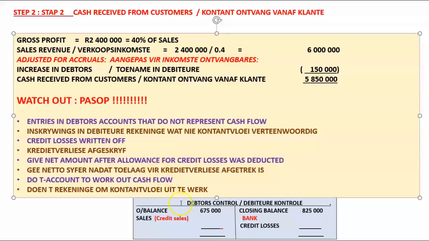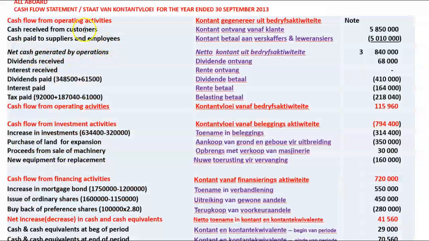And then I say, well, if there's something like settlement discounts, RD cheques, all those nice things that we've done in the first semester, rather do the T account and work towards your bank figure at the end of the day. Great. Now, the third thing that we want to work out is cash paid to suppliers and employees.